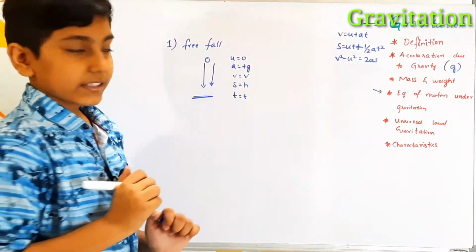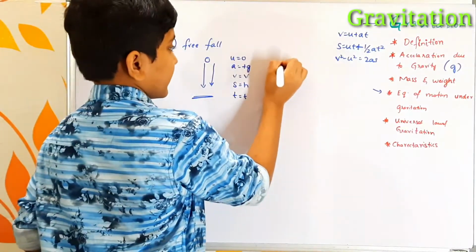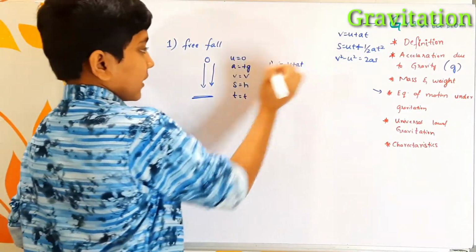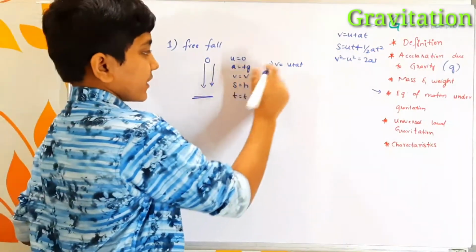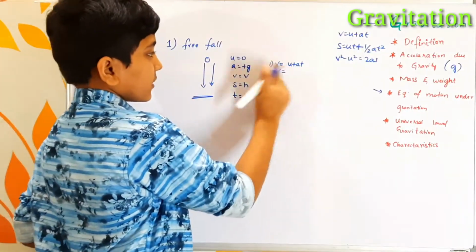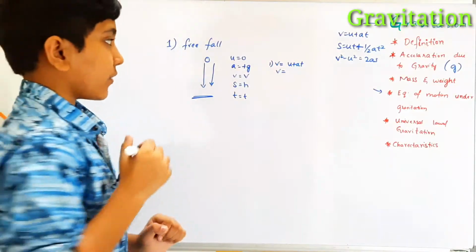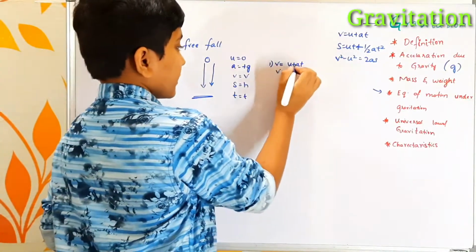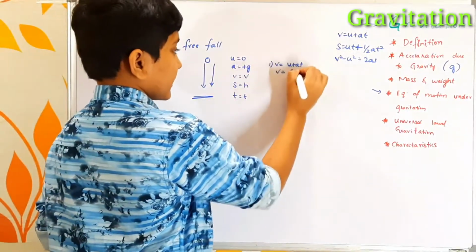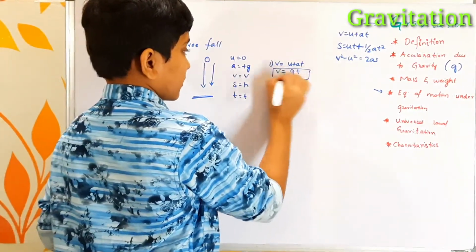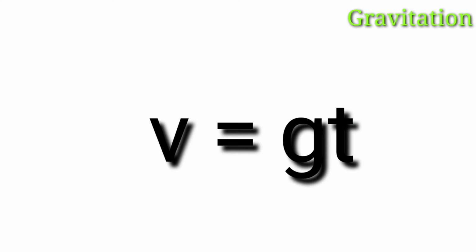So how do we derive these equations? First equation, v equals u plus at. Let us replace all the values in this equation. Here v equals, since the u value is 0, there is no use of u for us now. The a value is plus g, and t is t itself, so gt. So v equals gt is our first equation of motion under free fall.